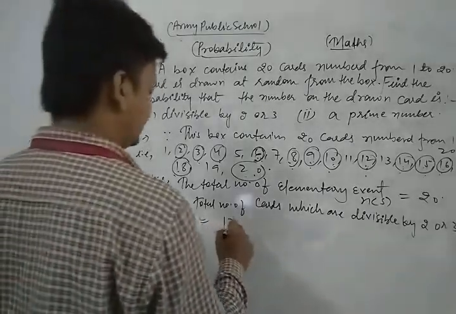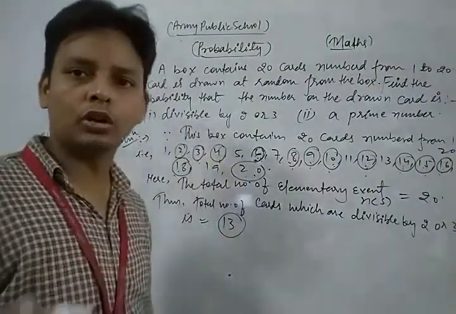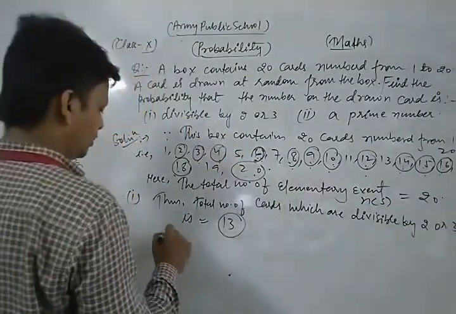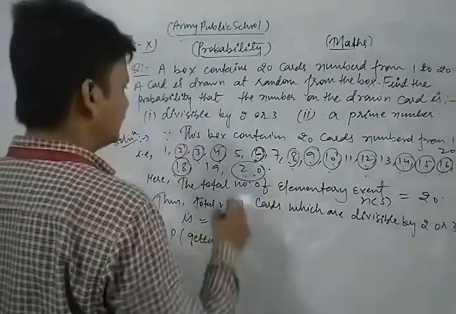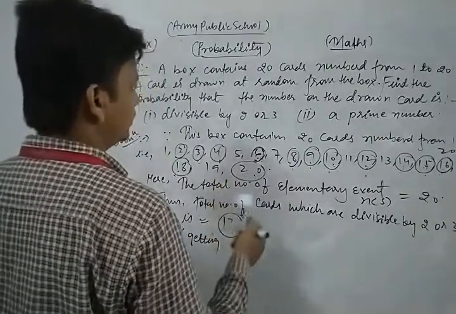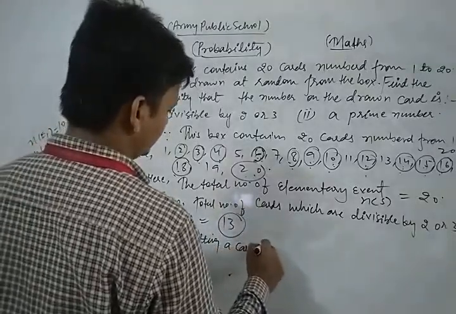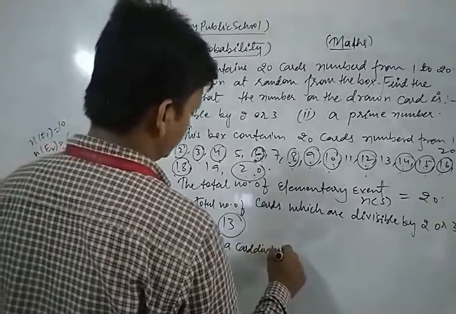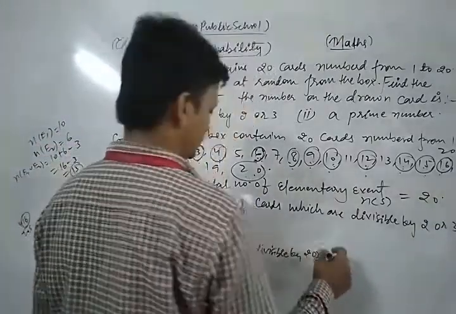Okay, so 13. This is the favorable condition, that the card is divisible by 2 or 3. Thus, the probability of getting a card divisible by 2 or 3 is what?